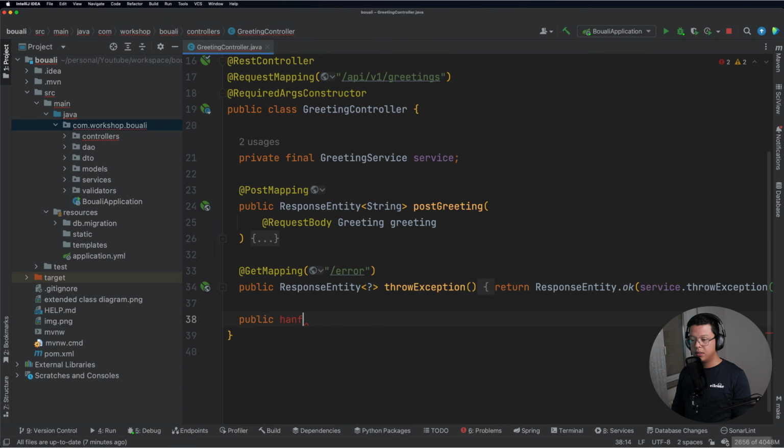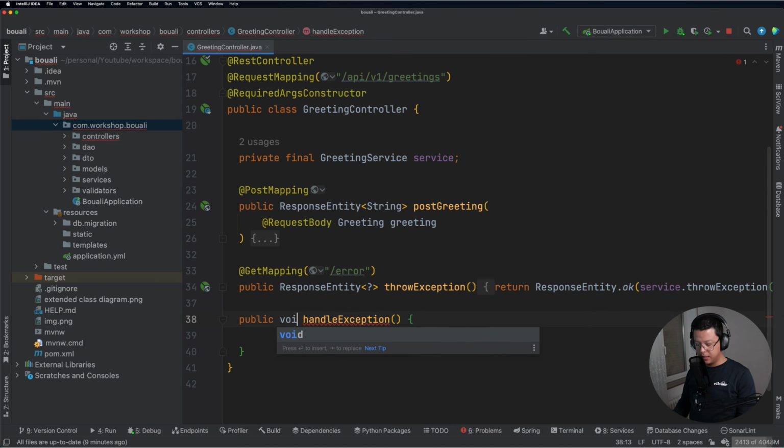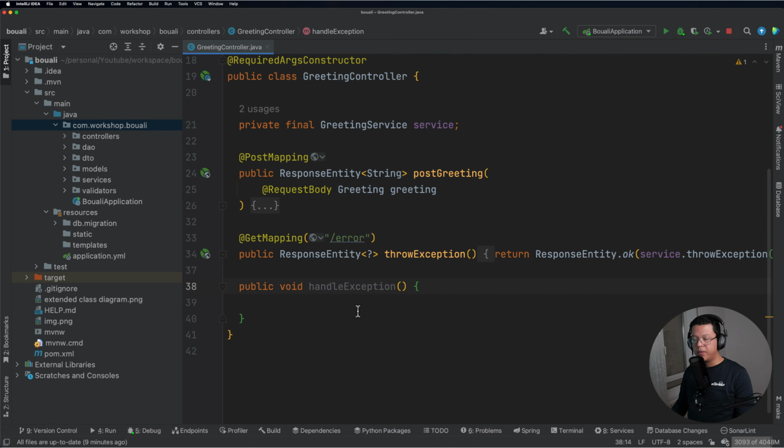I will call it handle exception. And this handle exception, let's say it's a void, or we can change the type later on. This handle exception will be the method that will absorb all the exceptions that happen in this controller.